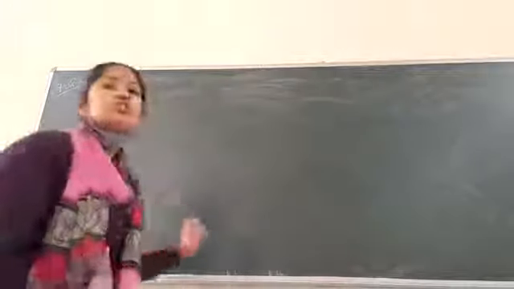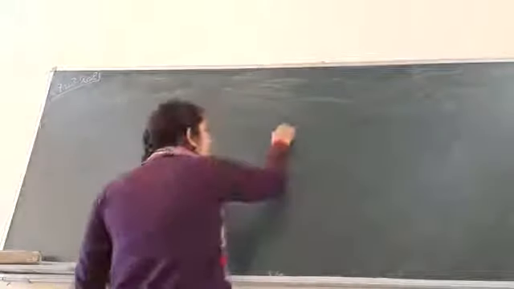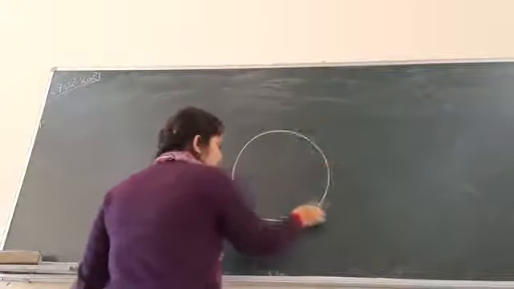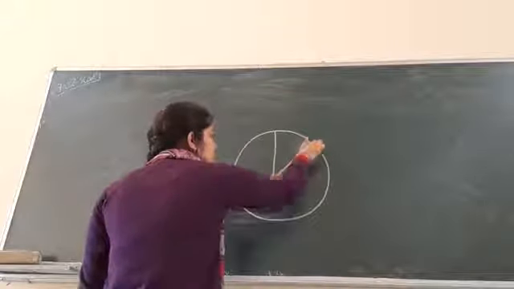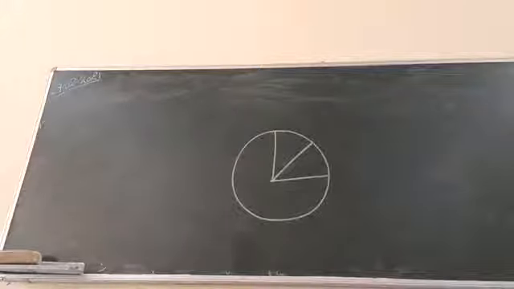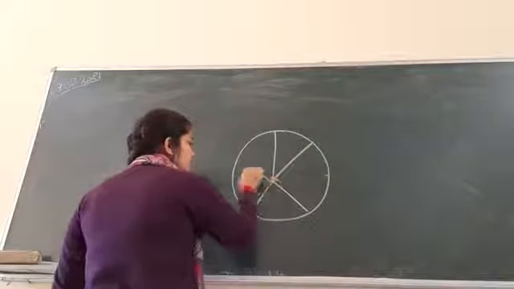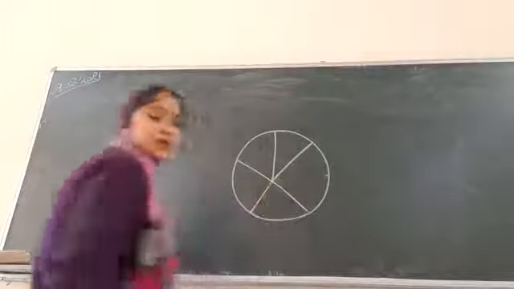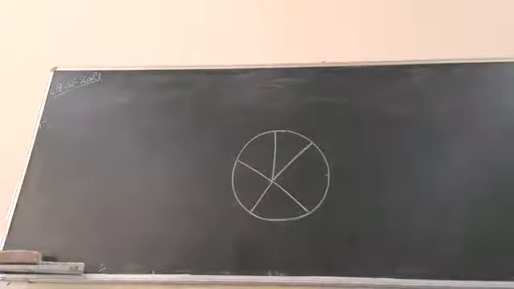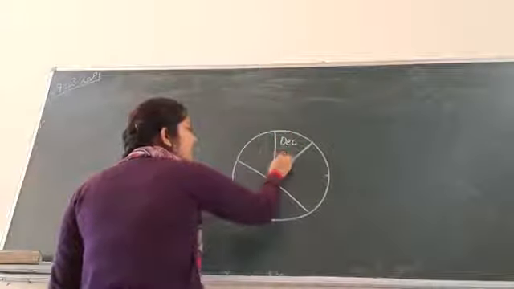In the next question, a pie chart is given to you, right? And in the pie chart, let me just draw it. This is December, 30 degree.